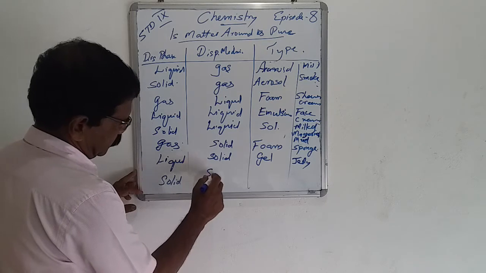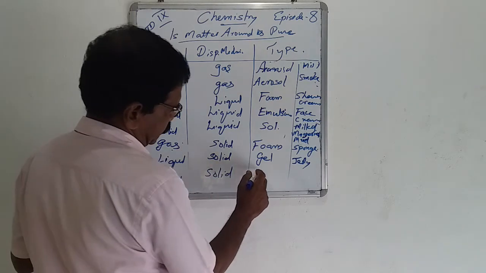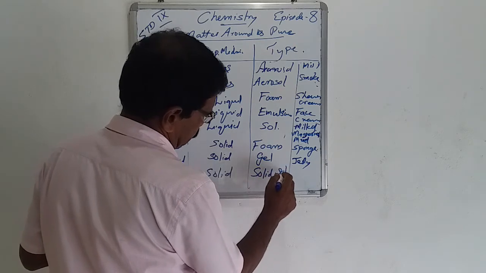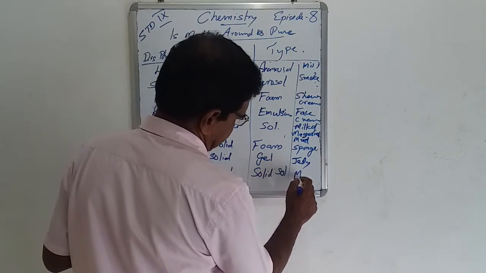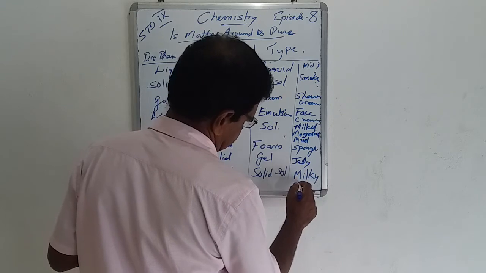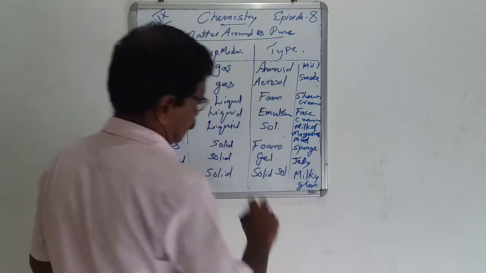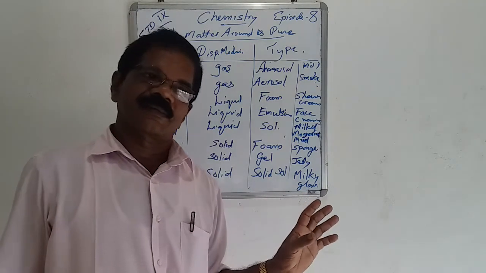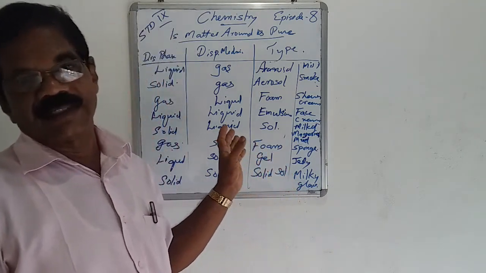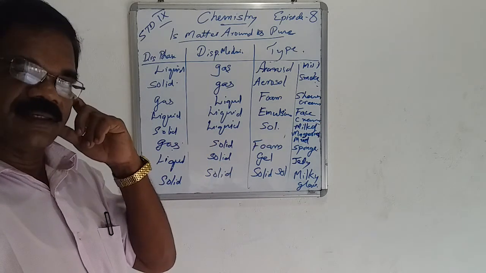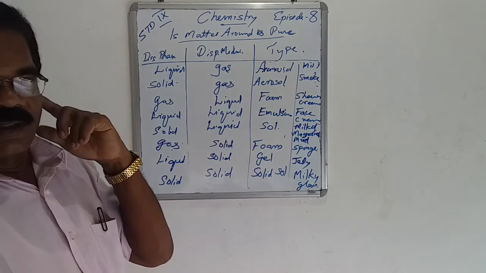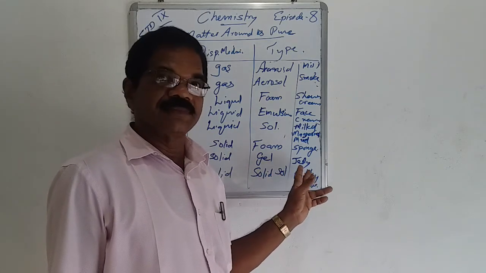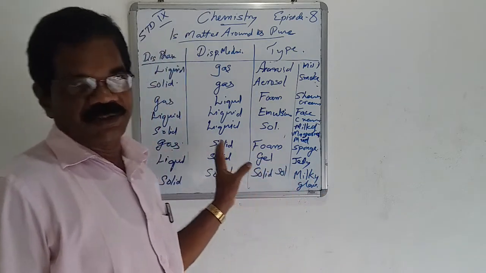Solid in solid. That is known as solid solid. Example, milky glass. The glass we obtained for the decoration items, designed glass, they call it milky. So, certain types of stones also, gemstones, etc., belong to this state.